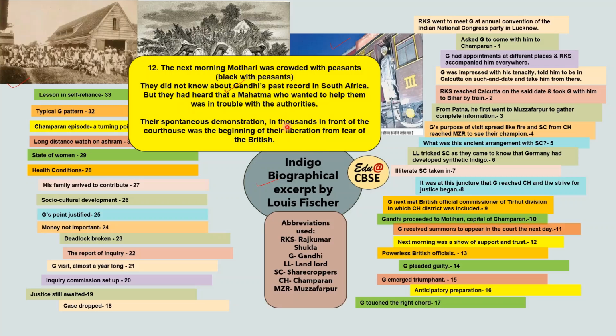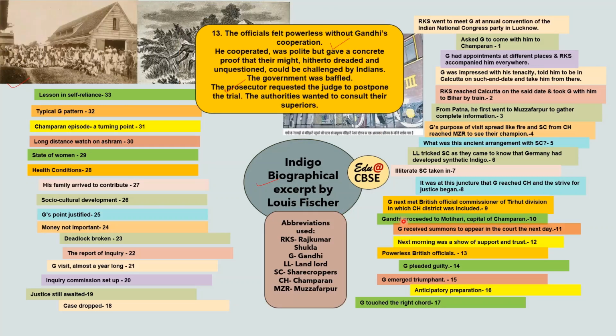As they had collected there in thousands in front of the courthouse, it was actually the beginning of their liberation. They were now going to witness that before the crowd, the Britishers would not have any power. So they were standing there, and it was the beginning of their liberation. The British officials felt powerless without Gandhi's cooperation. It was becoming difficult for them to manage such a crowd.